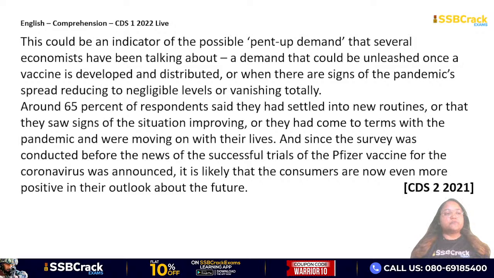Around 65% of respondents said they had settled into new routines, or that they saw signs of the situation improving, or they had come to terms with the pandemic and were moving on with their lives. And since the survey was conducted before the news of the successful trials of the Pfizer vaccine for the coronavirus was announced, it is likely that the consumers are now even more positive in their outlook about the future.